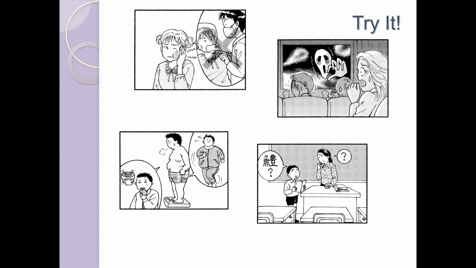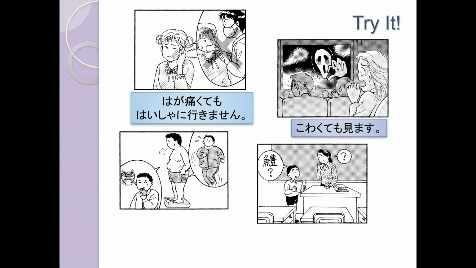So let's take a look at some of these pictures. See if you can figure out how to put them into the ても kind of sentence. Let's take a look. So 私の歯が痛いです。でも歯が痛くても歯医者に行きません。Even if my tooth hurts, I will not go to the dentist.